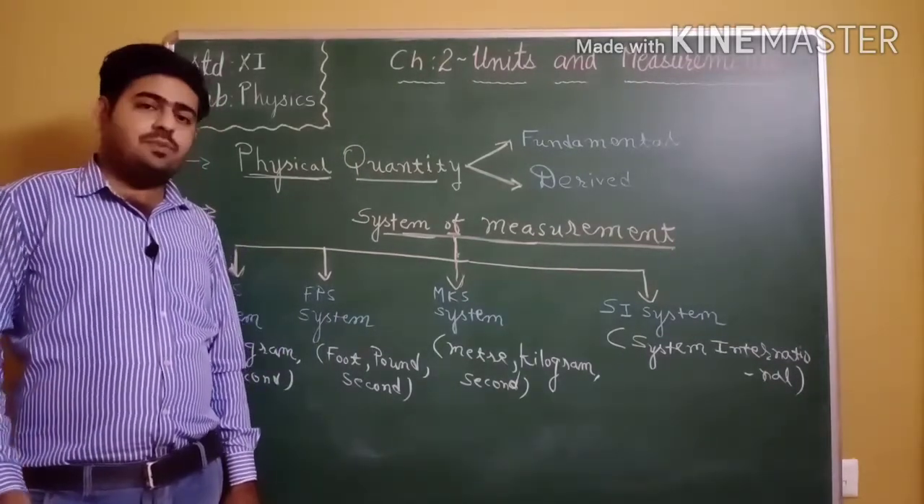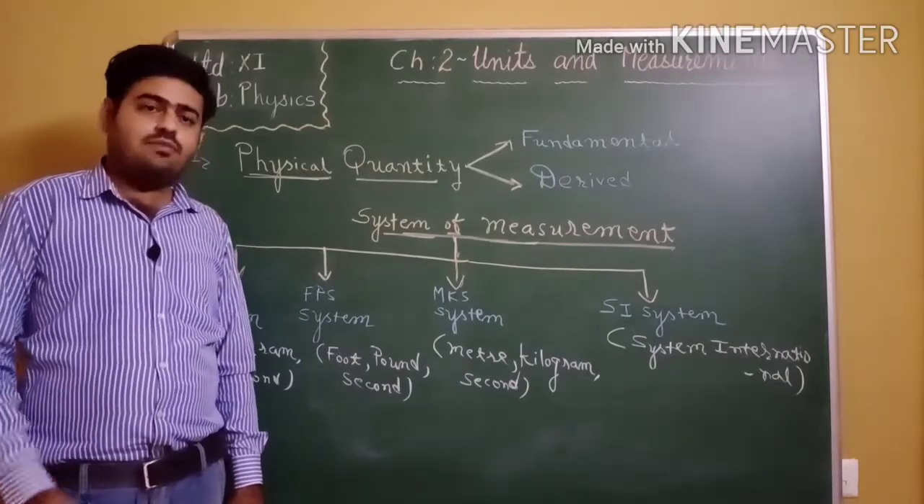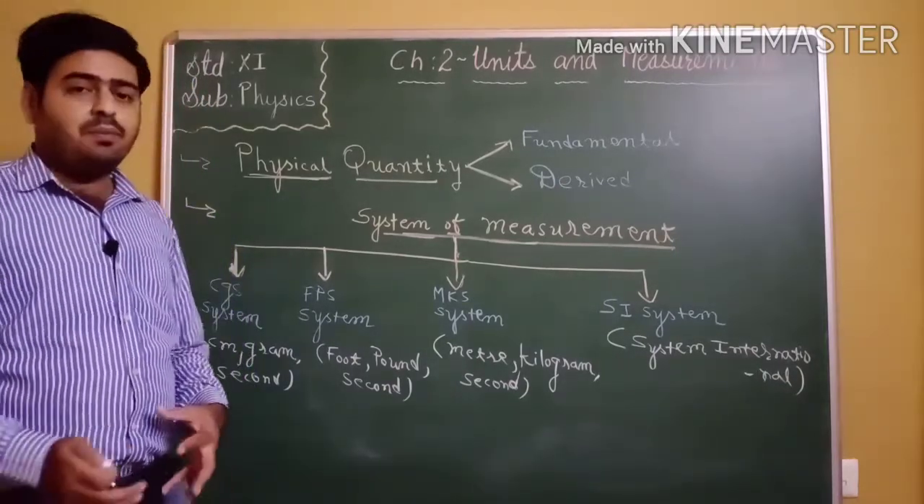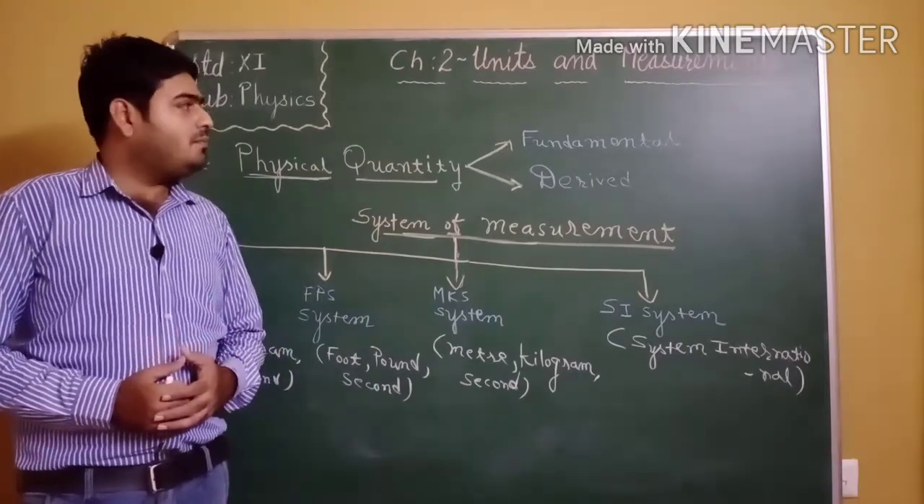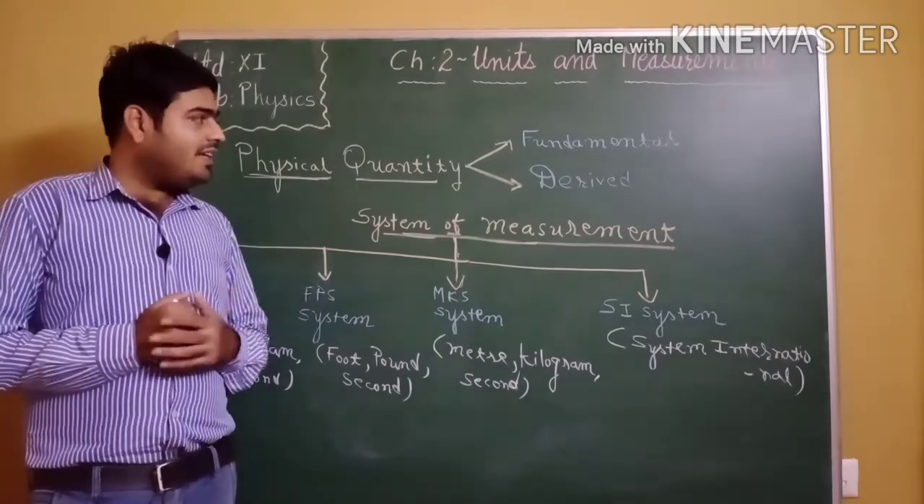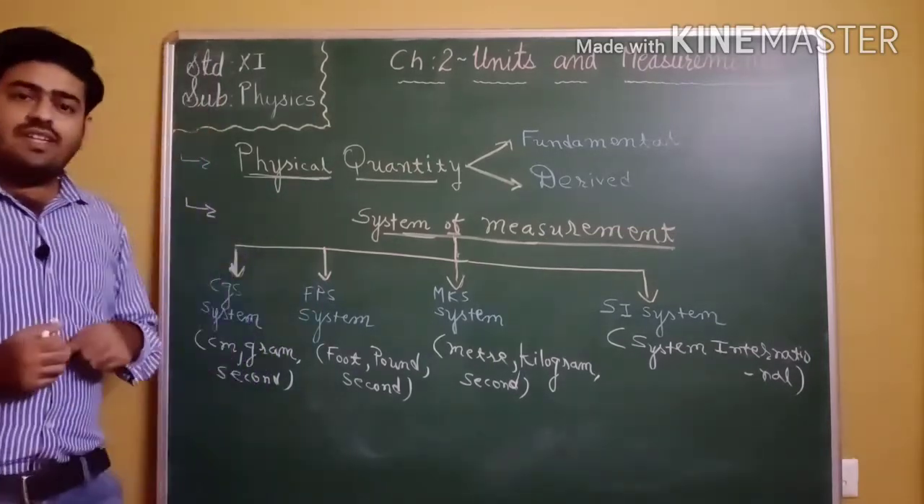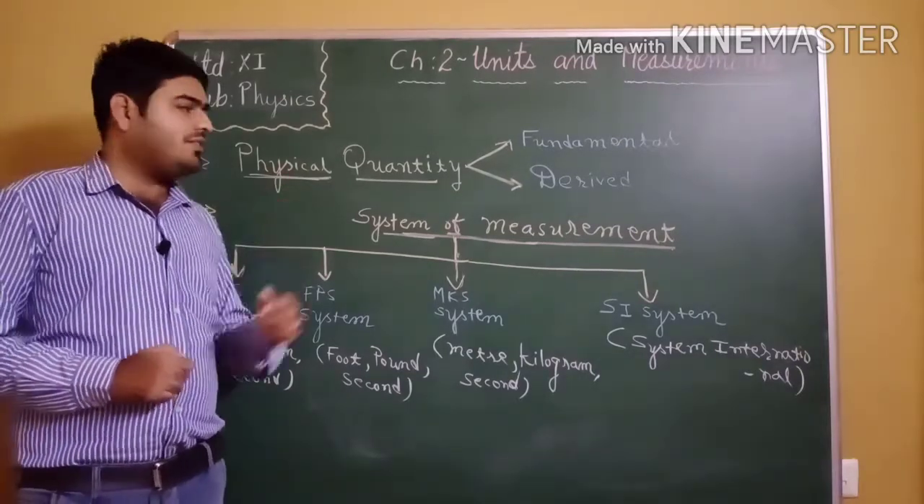Length, that is fundamental physical quantity. Mass, that is fundamental physical quantity. Time, that is fundamental physical quantity. This type of physical quantities cannot be derived in terms of other physical quantities. Therefore these quantities are called fundamental physical quantities. अब बात करते हैं derived physical quantities. Quantities which can be derived in terms of fundamental quantities are called derived physical quantities.